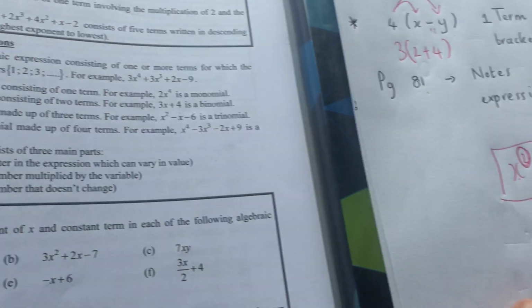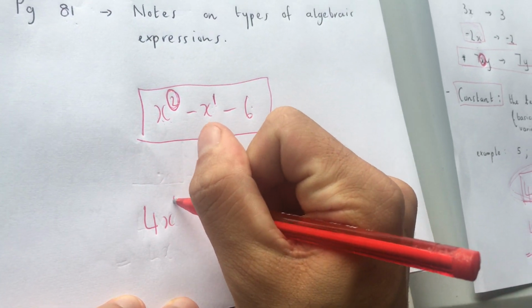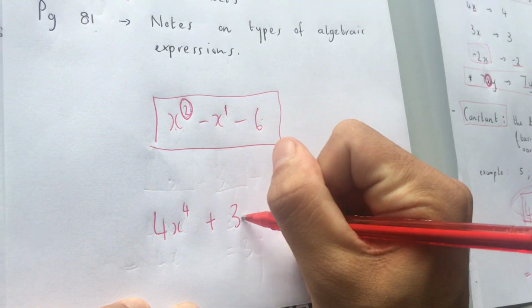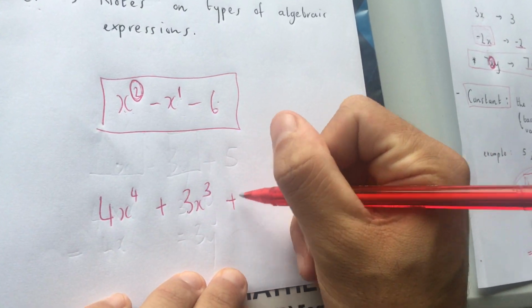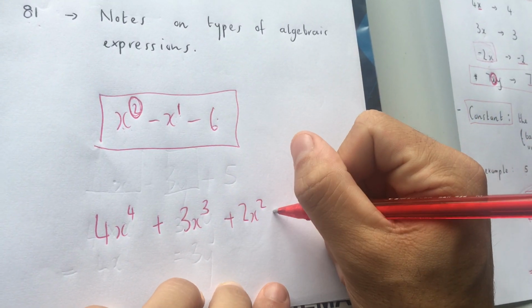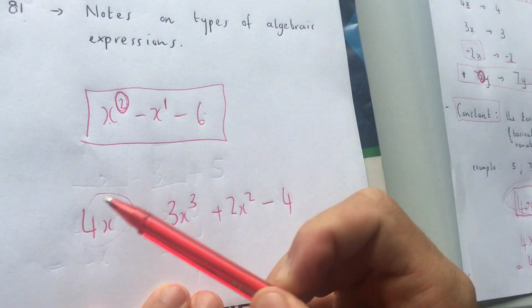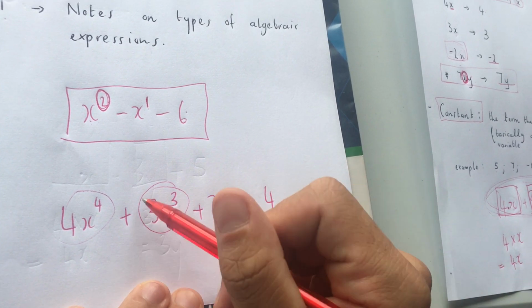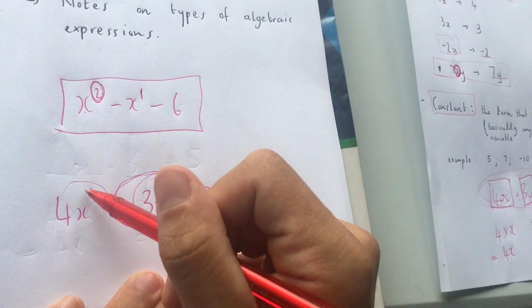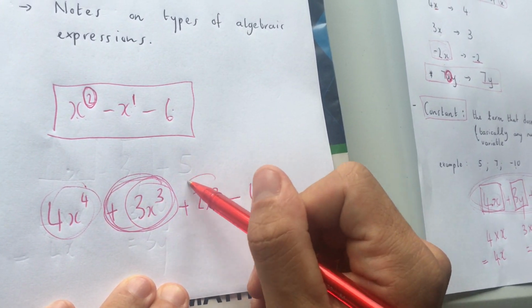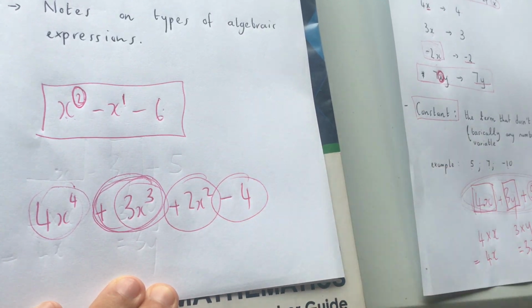Let me show you a polynomial. 4x to the power of 4 plus 3x cubed plus 2x squared minus 4. How many terms do I have here? 1, 2. Oh, I should be keeping the plus 1. So it's 1, 2, 3, 4. How many terms do I have?